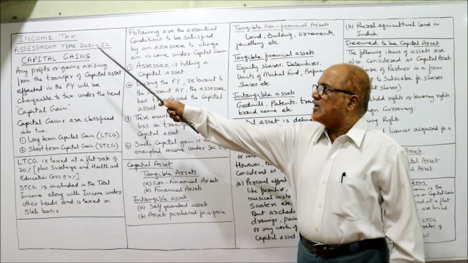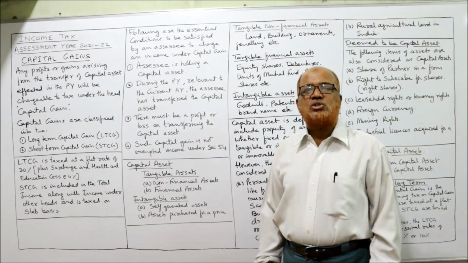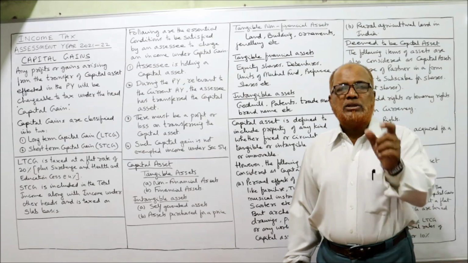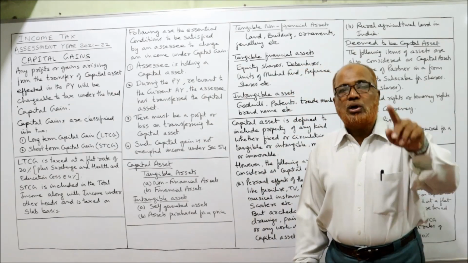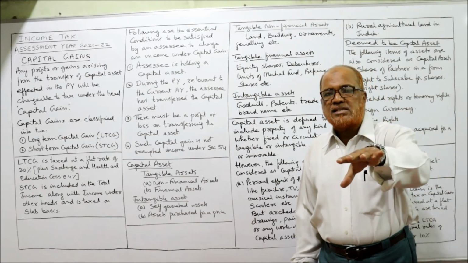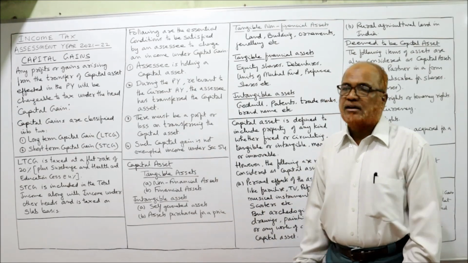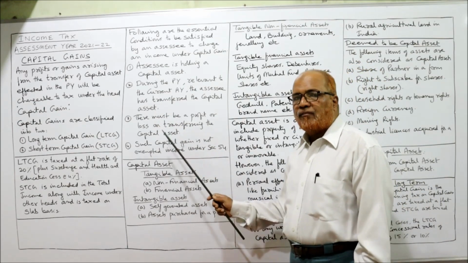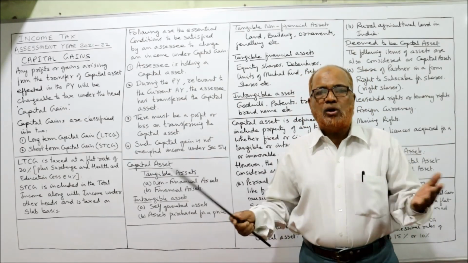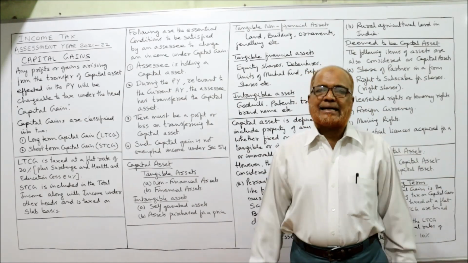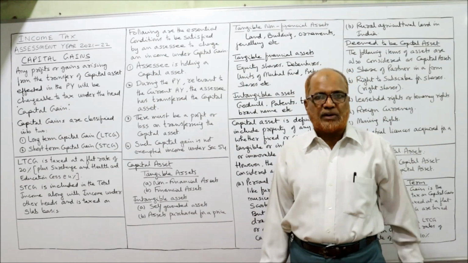Our current assessment year is 21-22. For this assessment year, the previous year is 2020 to 2021. So during the previous year, the assessee has transferred the capital asset. Thirdly, there must be a profit or loss on transferring the capital asset. If there is no profit and no loss, there is no capital gain tax. So capital gain tax will be applied only if there is profit.